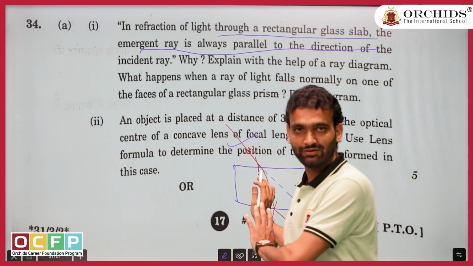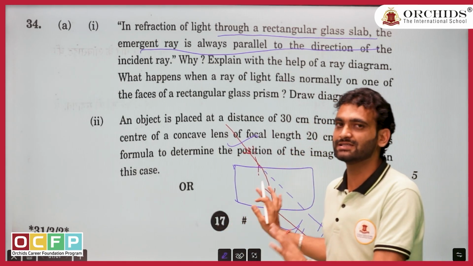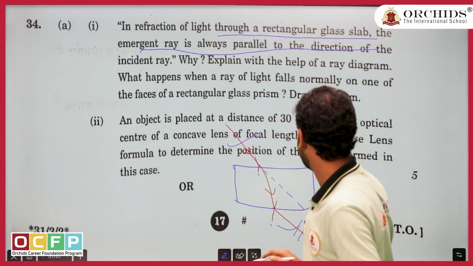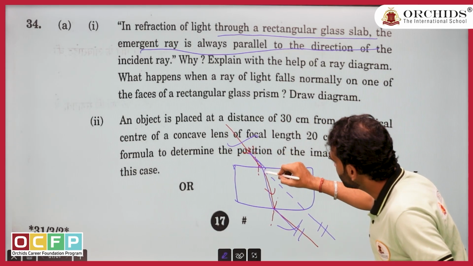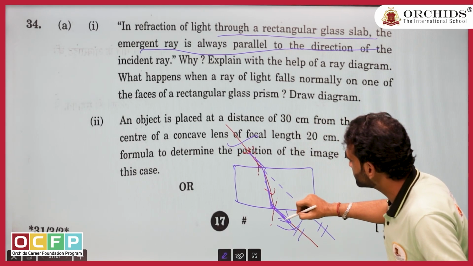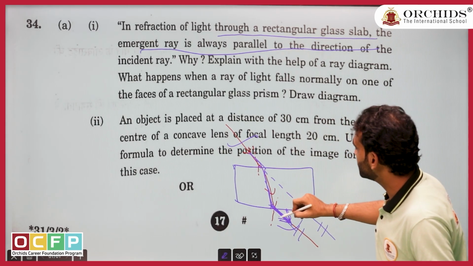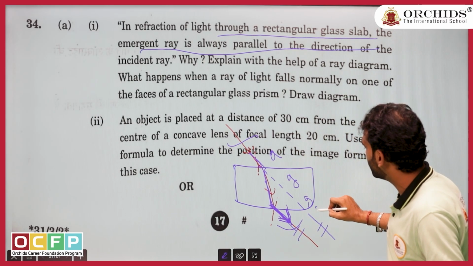Actually the same thing they have explained in the textbook, but you can answer fairly. The main thing is the diagram. You draw the diagram, then you can explain that there are 2 refractions taking place. Whatever refraction is here, that effect is neglected or just reversed by the second refraction, because here the ray is going from air to glass and again it is going from glass to air.